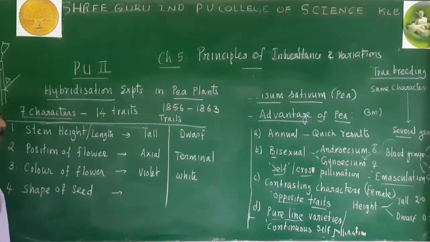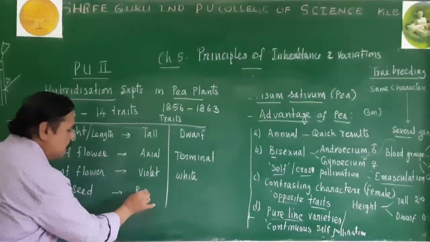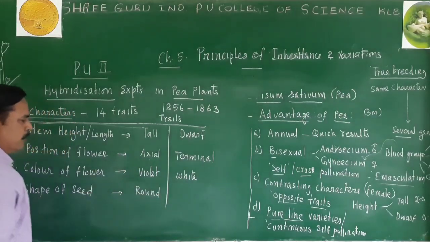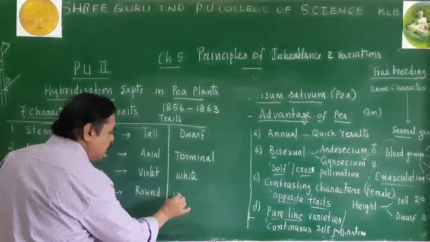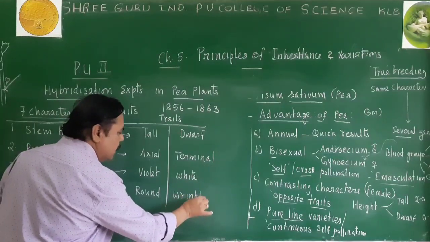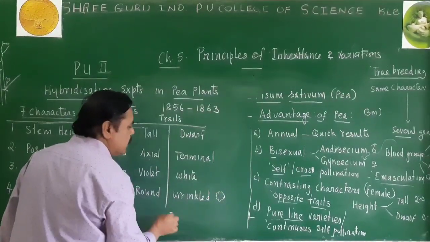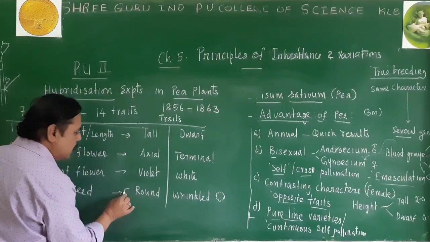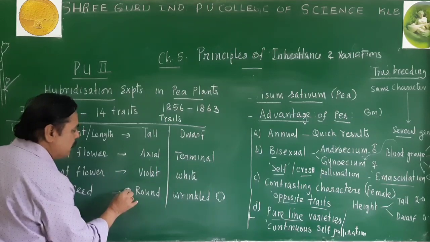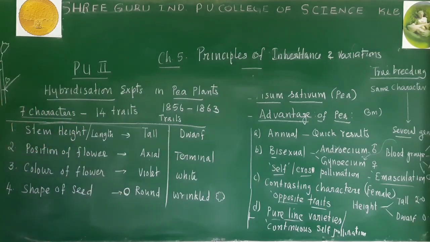Some plants produced round seeds, and some plants produced wrinkled seeds. Wrinkled seed refers to shrunken seed. The seed with shrunken condition is called wrinkled, and perfectly round shaped seeds were also there. That is the shape of the seed.